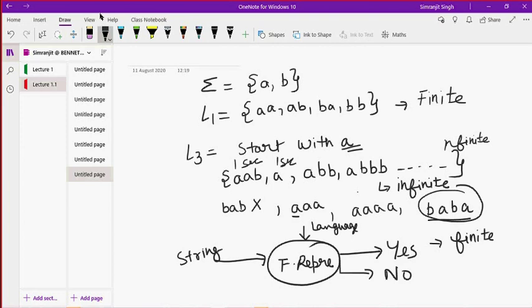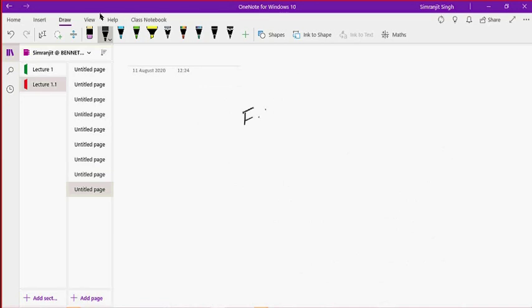This is the problem, and this finite representation is called a finite automata.